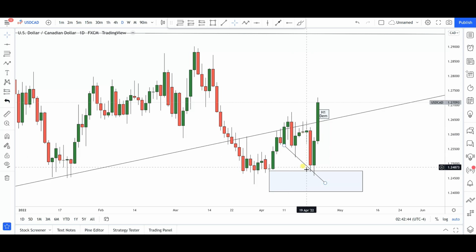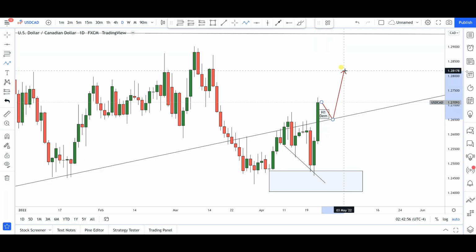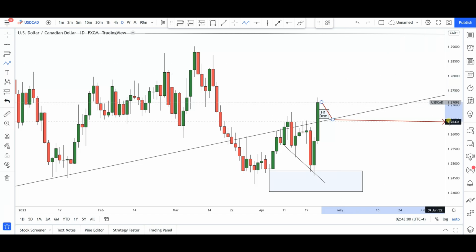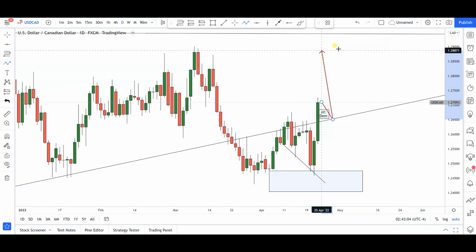Price kind of reacted, but then from there you notice that the bulls came in with momentum, and right now we are looking more bullish than bearish. So maybe a possible push to the downside to retest this trend line again, and from there I'll be looking for buy opportunities for further continuations to the upside right around, let's say, 126.50, 126.45 levels. Okay, let's see how that goes.